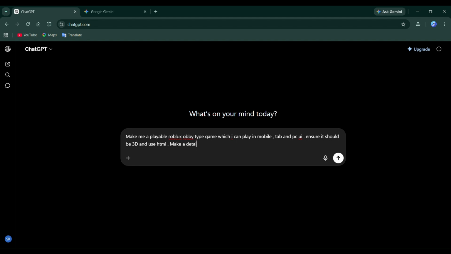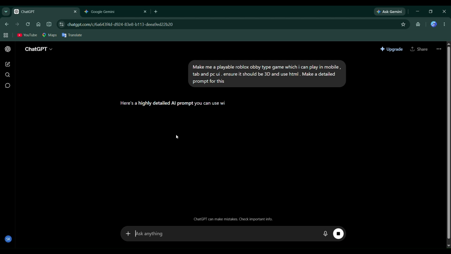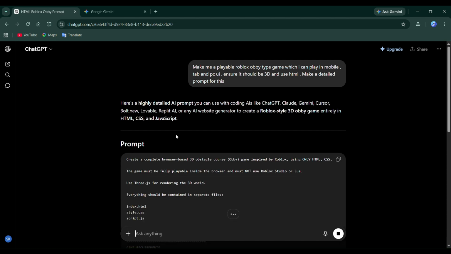Alright guys, it's been a few minutes, and now both Meta AI and Gemini have finished generating their projects. I wasn't expecting such detailed responses. I thought they would just generate a simple HTML page with a few platforms, but both of them actually understood the assignment really well. The prompt I gave them wasn't easy.